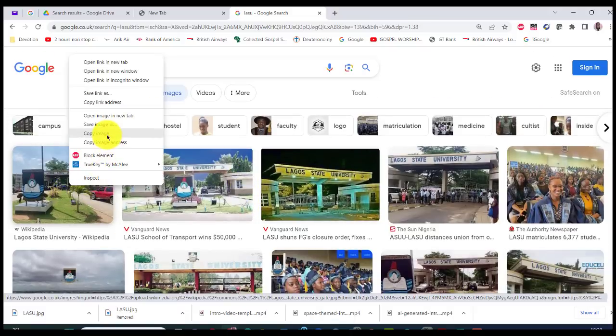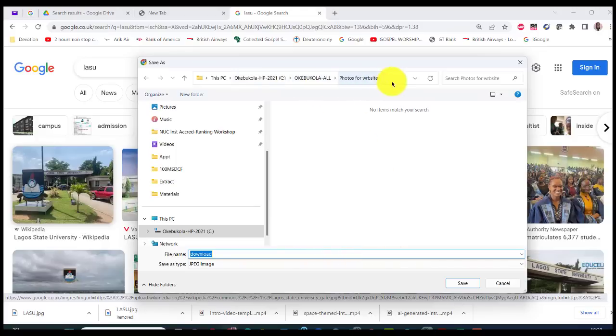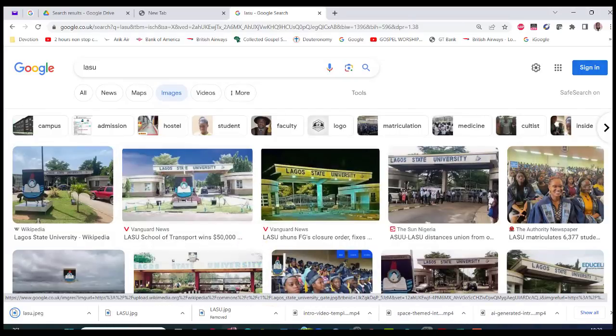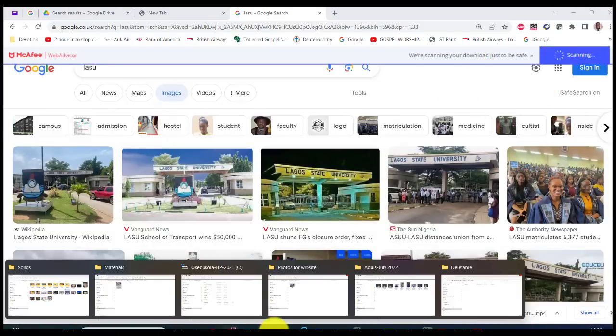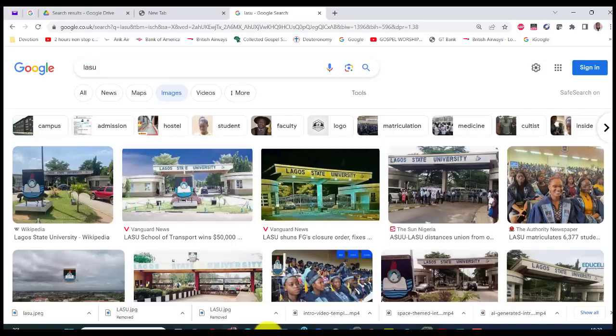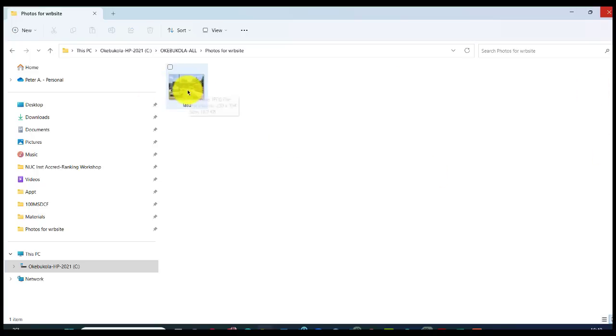How do you take this one now? You will say copy image. I'm not going to copy image. I'm going to say save image. Save image as, and then it will come to this my photos for website. I didn't even spell the website correctly, so you can just say lasso. Hit enter, and it has saved it. How do I know that it has saved it? If you go to that folder, you must be able to find it there. So this is the folder, photos for website. Hey, you can see that photo down there.